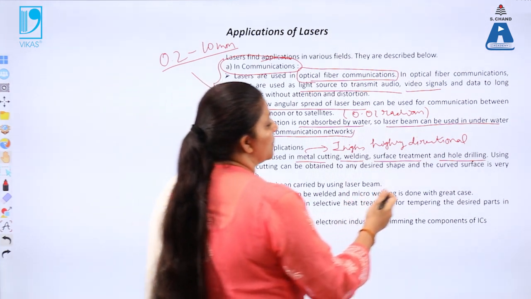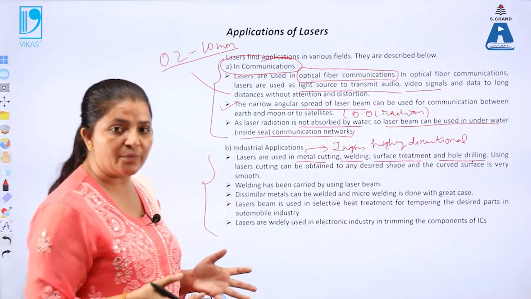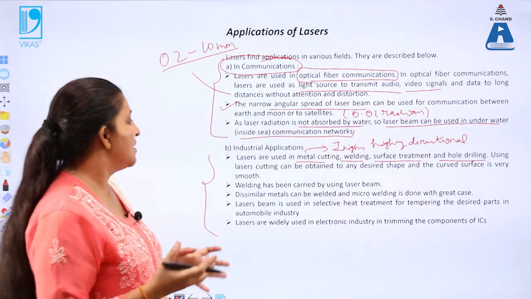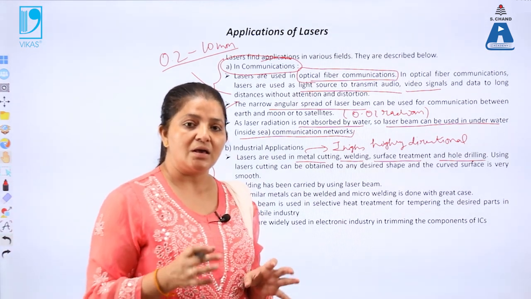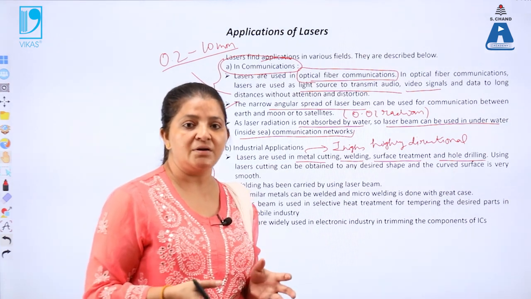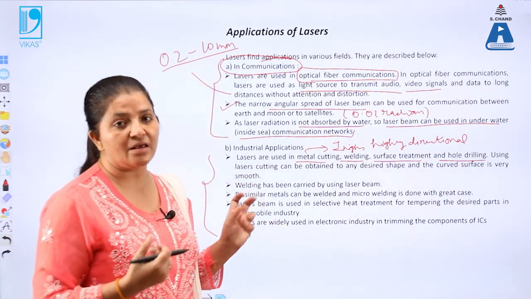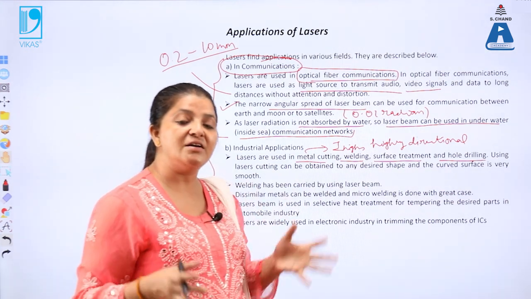Also, in order to cut a material in the desired shape, these lasers are used. If we want to cut a diamond in the required shape without breaking it, laser cutting is preferred, because lasers are highly intense and highly directional.